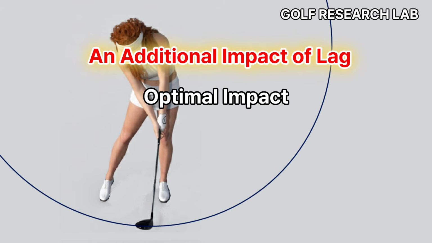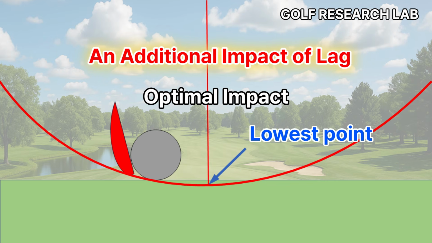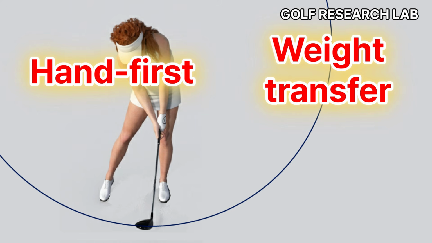Lag is not only about power, it's the key to creating the optimal impact for every club. For all clubs except the driver, the lowest point of the swing must be in front of the ball to produce a proper forward divot. To move that lowest point toward the target, you need two things: hand first and weight transfer. You can shift the low point with either one, but only by combining both hand first and weight transfer properly can you achieve the most efficient swing. In this video, we'll focus only on the hand first movement.